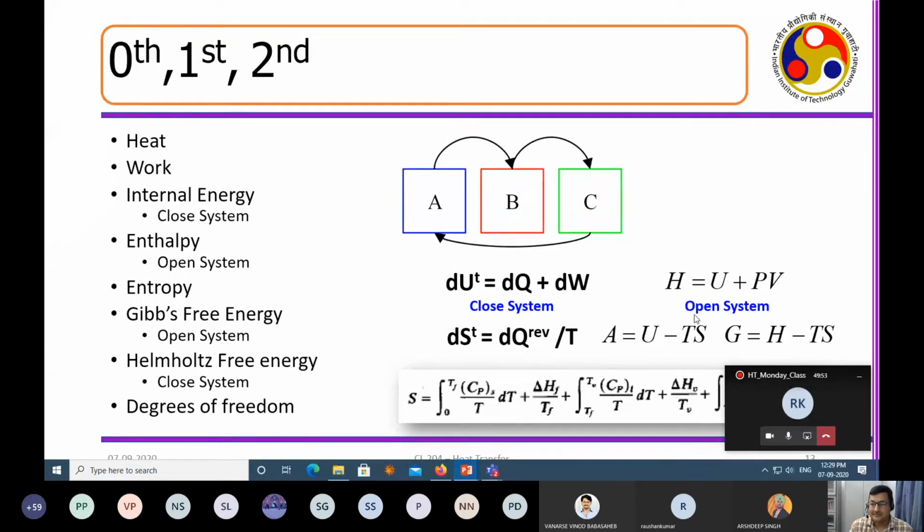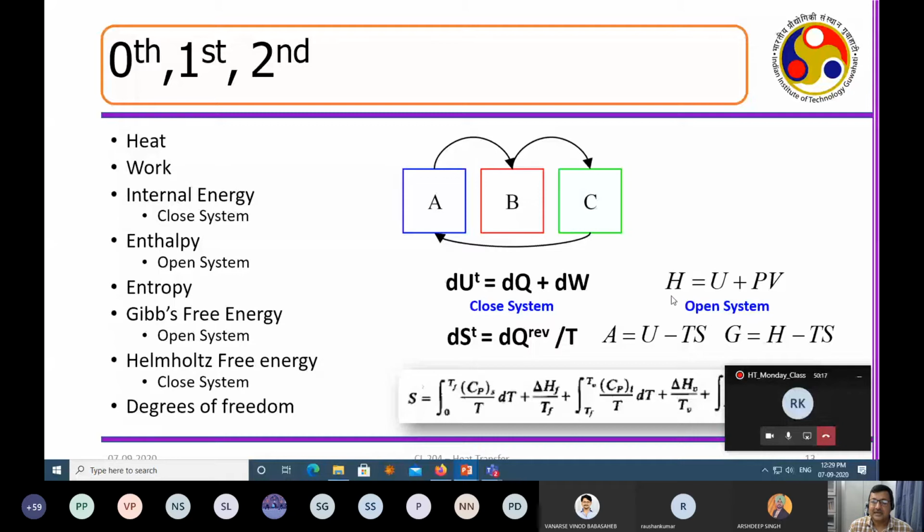Just like, suppose some water is flowing through a pipe, in addition to dQ and dW, you add another parameter which is called PV. So the internal energy adds another parameter called PV, which is the pressure volume work. That gives the definition of the energy of an open system, which is called enthalpy. Enthalpy is a very similar parameter to the internal energy.